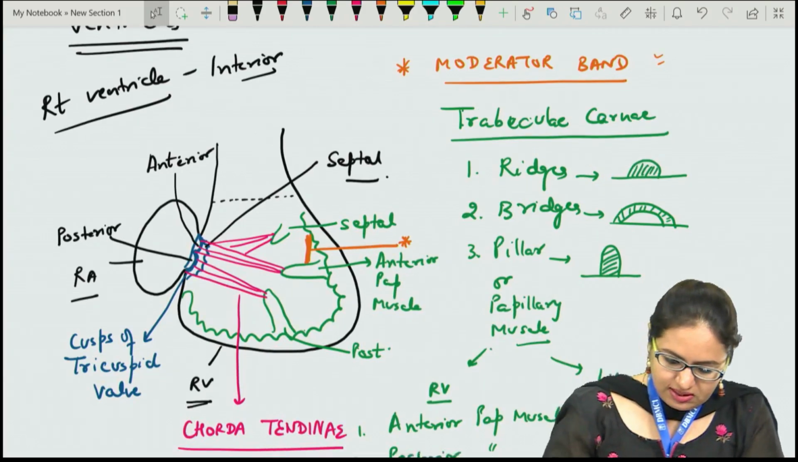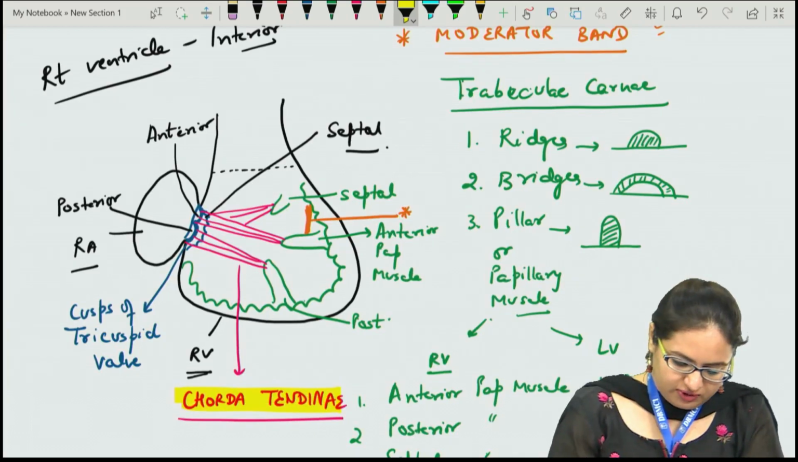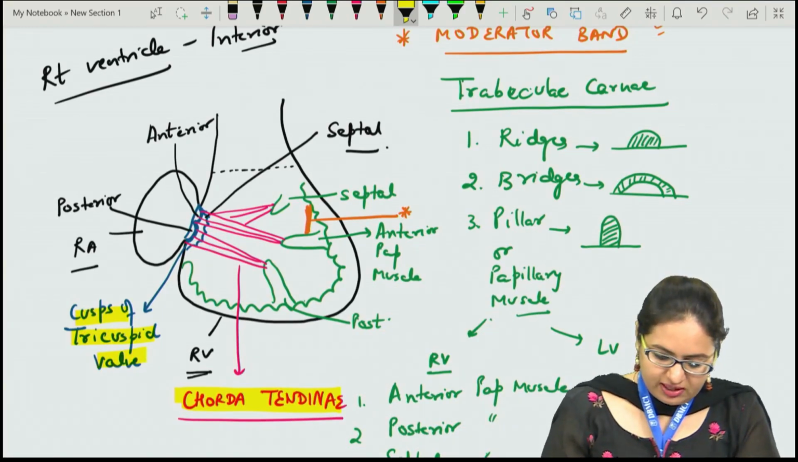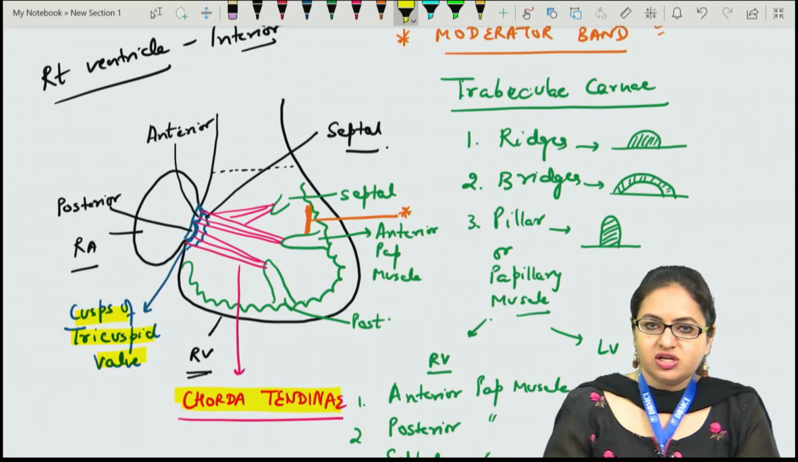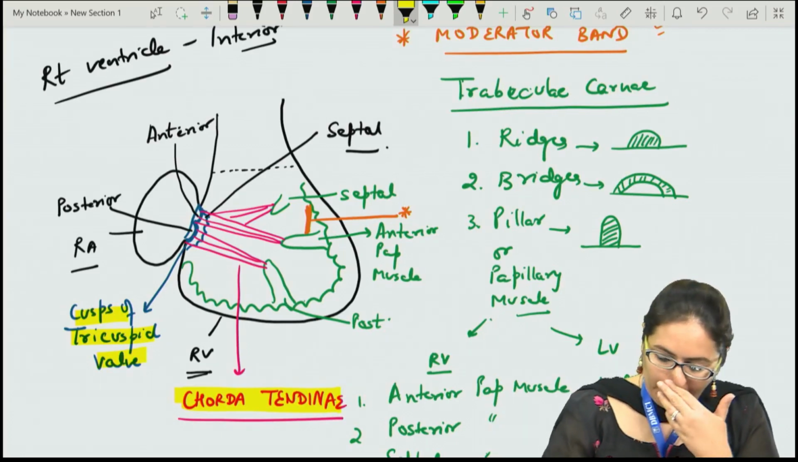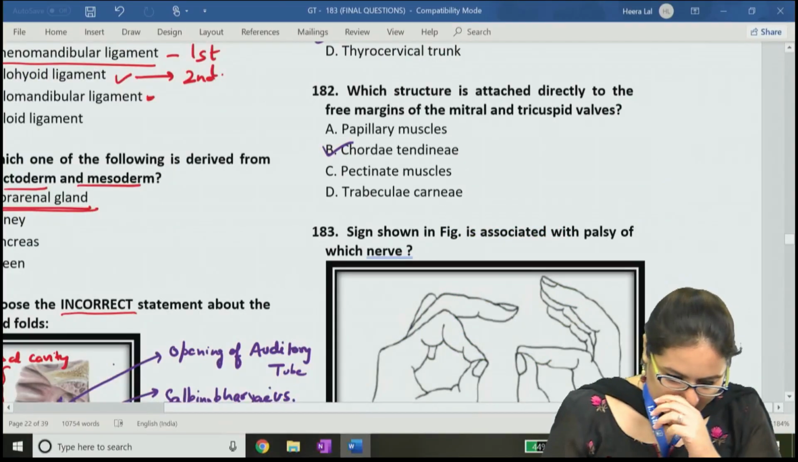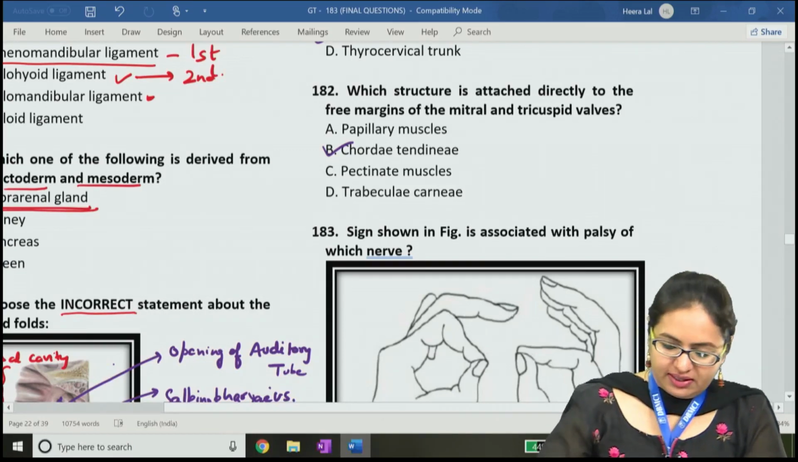Now over here we can see, according to the question, the chordae tendineae is the structure which is attached to the free margin of the cusps of the tricuspid valve, and the same structure is present towards the left ventricle also. There it will be attached to the two cusps, the anterior and the posterior cusp of the mitral valve. So if we come back to the question, the answer is B, that is chordae tendineae.